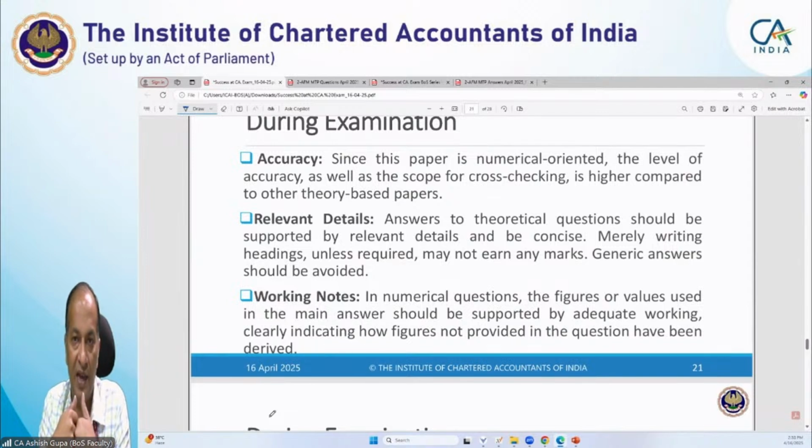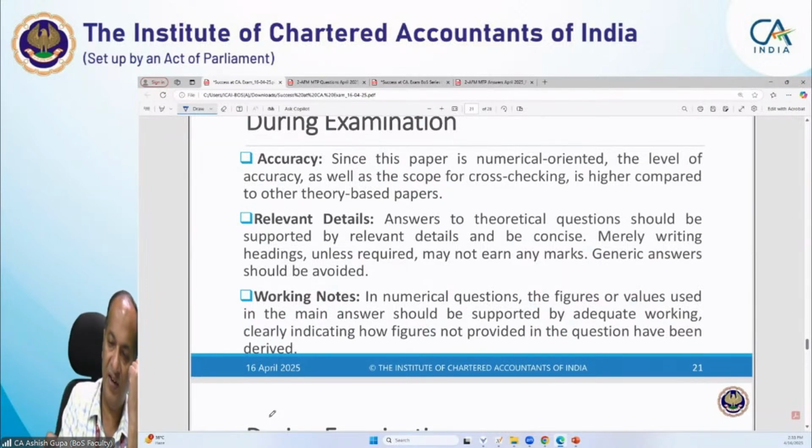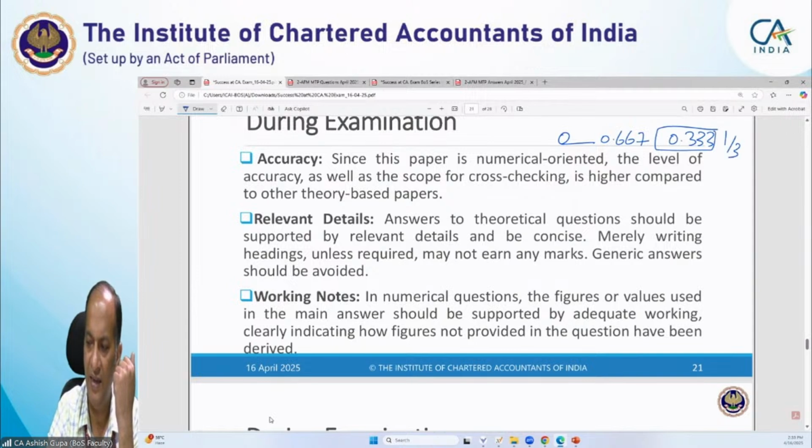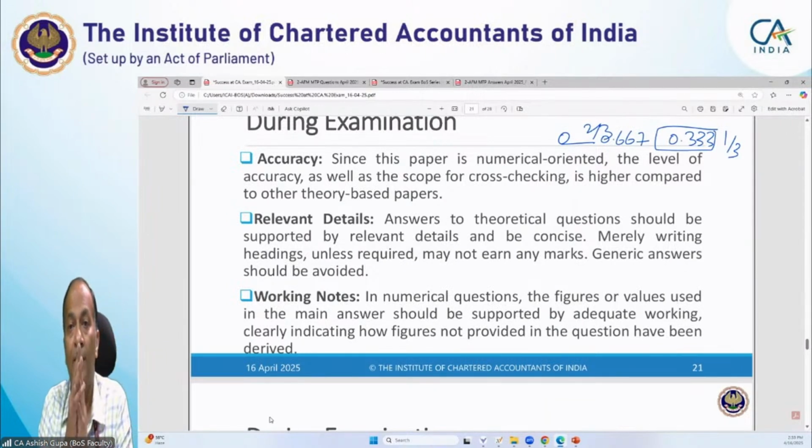But myself and one or two more students were not getting the answer in a rounded-off form. The answers were figures like, I don't remember exactly, 0.667. Another answer was 0.333, or you can say 1/3. It was somewhere 2.3. So we got worried. I thought our answer was wrong, but I was confident that my answer was not wrong.